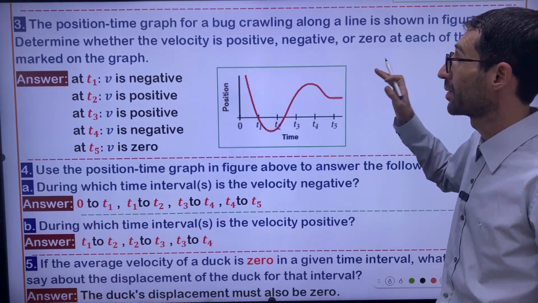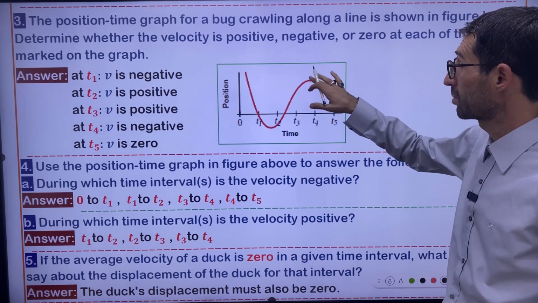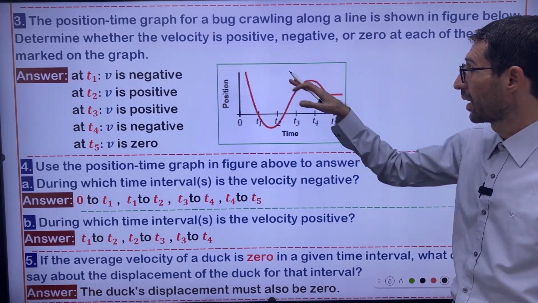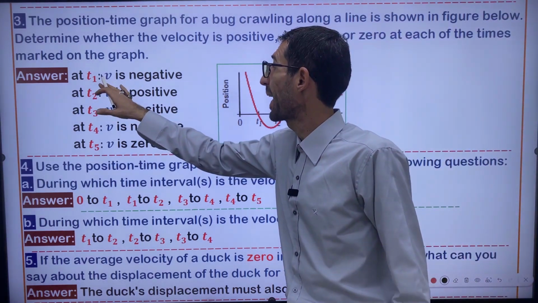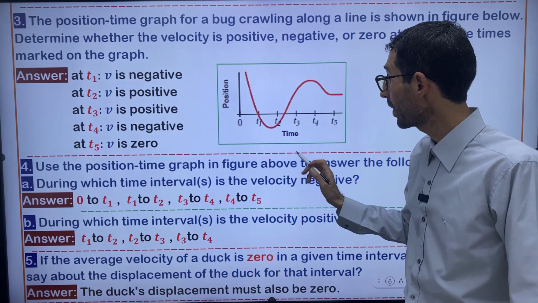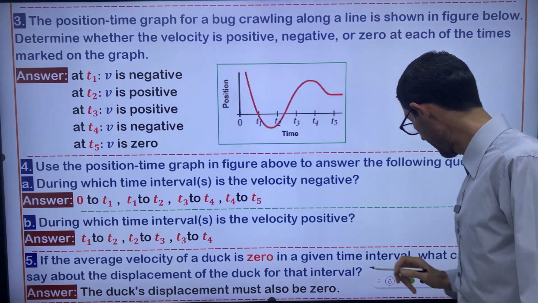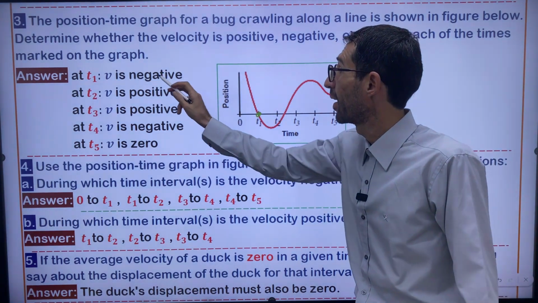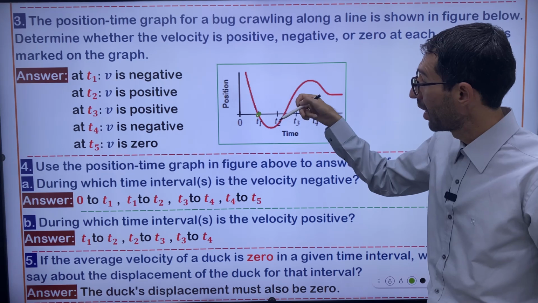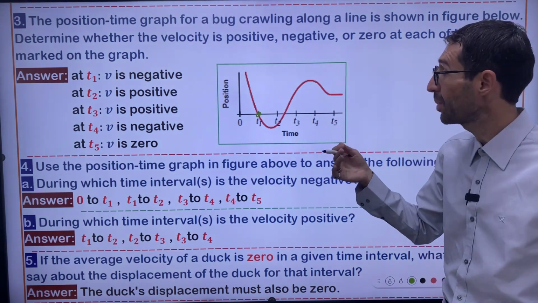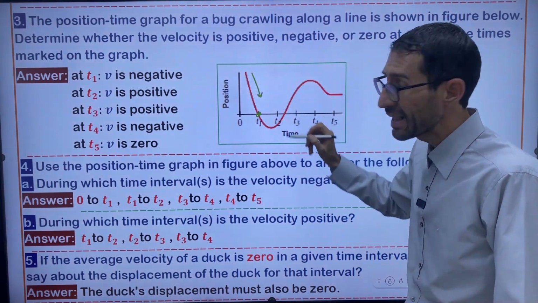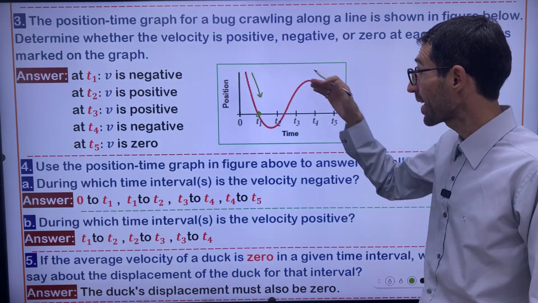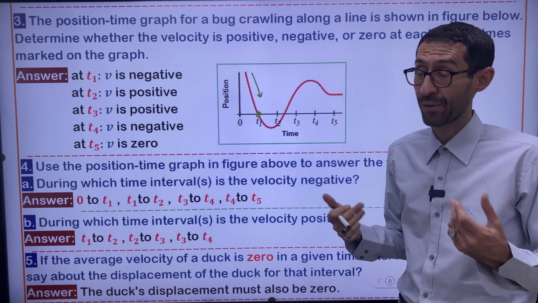This is the graph, and the graph shows us the crawling of a bug. This is the path. The answer at t1, at the first time interval, I mean this part, this is t1. At this position exactly, v is negative. Velocity is negative. Maybe you say, teacher, how do you know velocity is negative here? Because the line is descending. The line is getting down. That's why velocity here is negative.